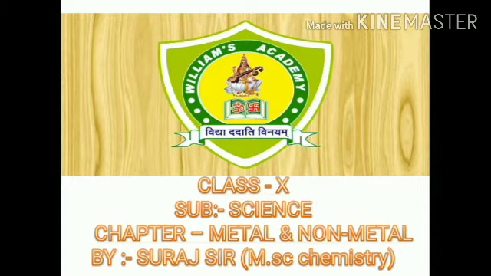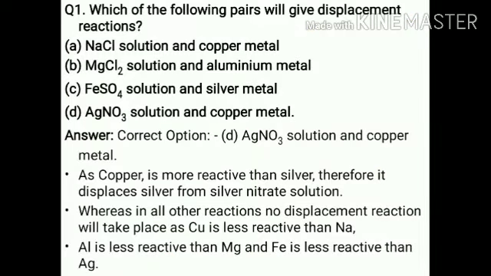Okay, now we start. My first question is: which of the following pairs will give a displacement reaction? Option A, NaCl solution and copper metal. Option B, magnesium chloride solution and aluminum metal. Option C, ferrous sulfate solution and silver metal. Option D, silver nitrate solution and copper metal.